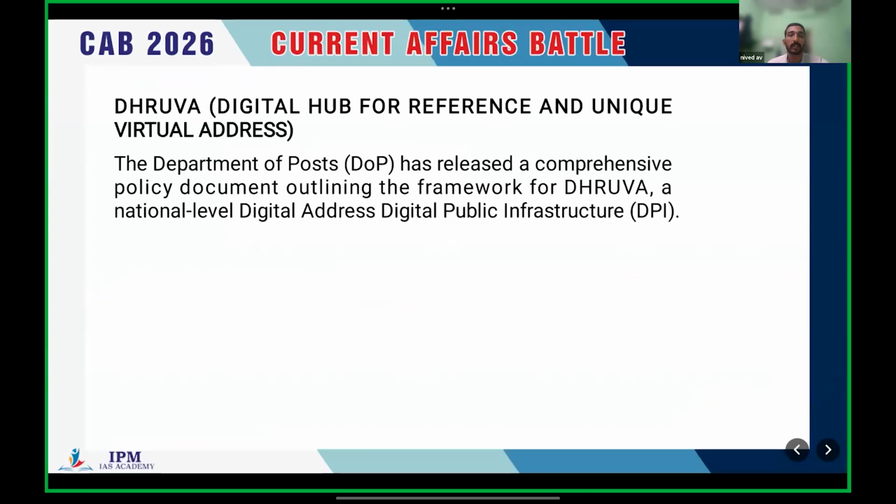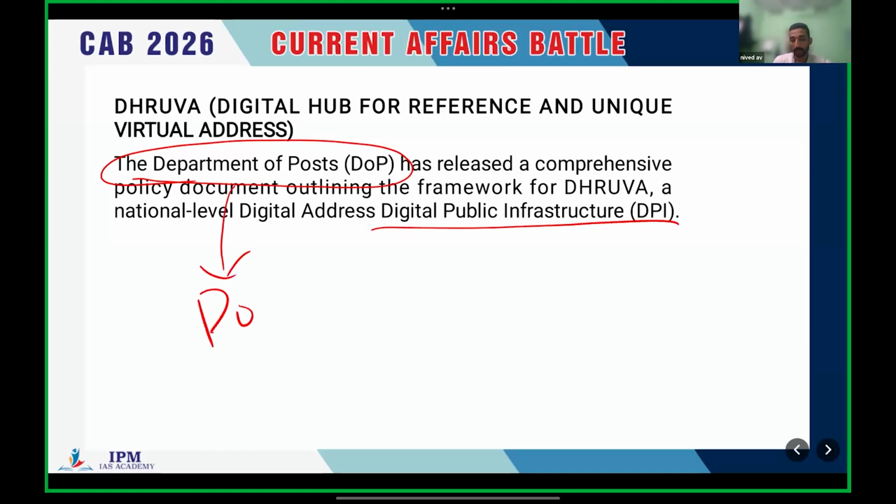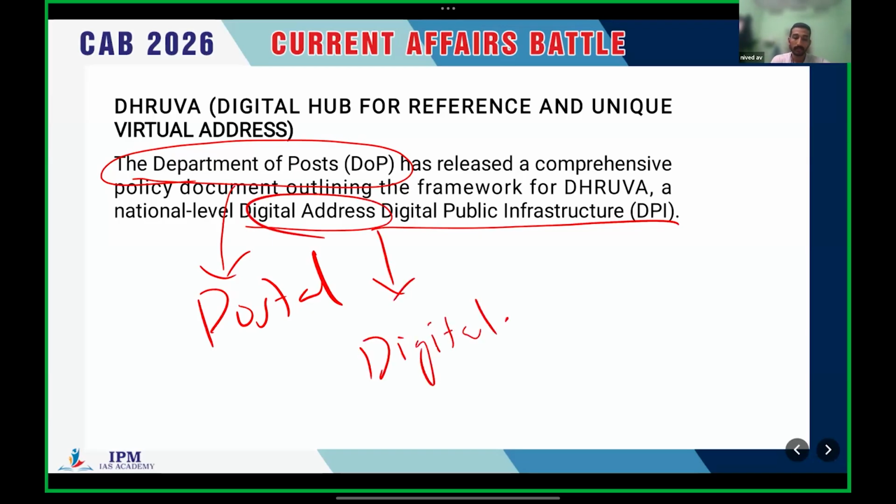And the next important topic is Dhruva, a digital hub for reference and unique virtual address. The Department of Post has released a comprehensive policy document outlining the framework for Dhruva. It's a national level digital address, a digital public infrastructure, and it is the Department of Post, the Postal Department, that has to create the digital address.